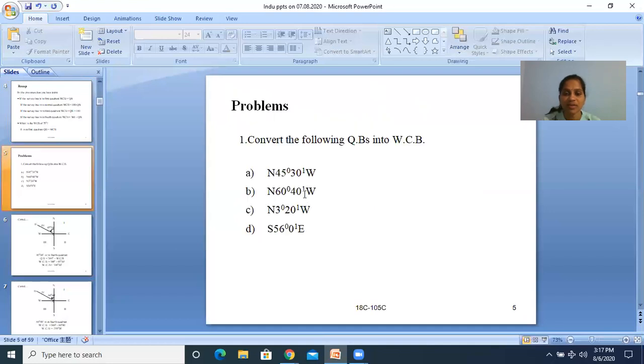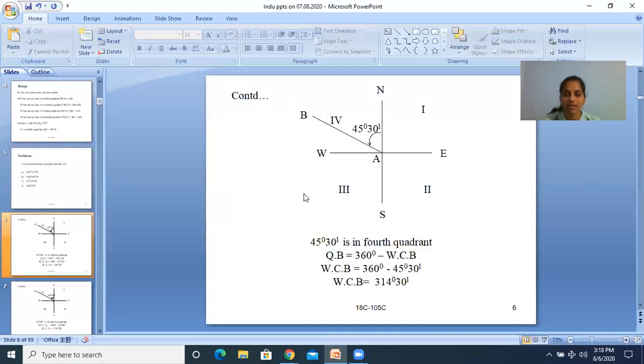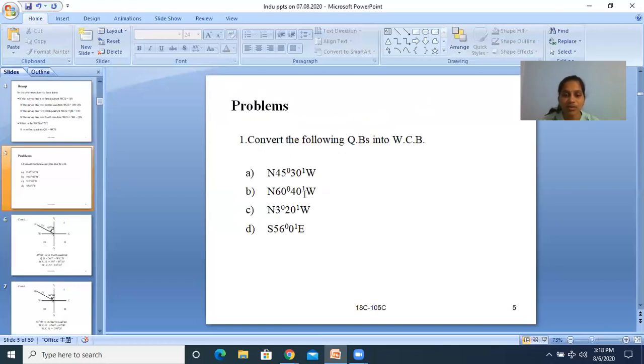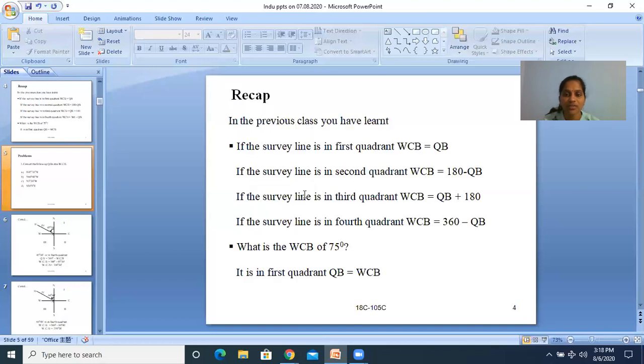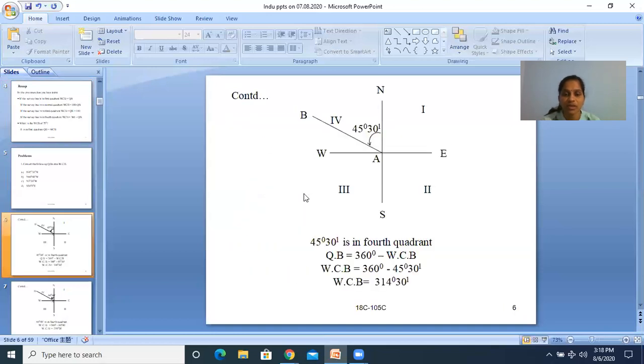So what they have given is northwest. Northwest is in which quadrant? Fourth quadrant. So the survey line 45 degrees 30 minutes northwest, NW, is in the fourth quadrant.